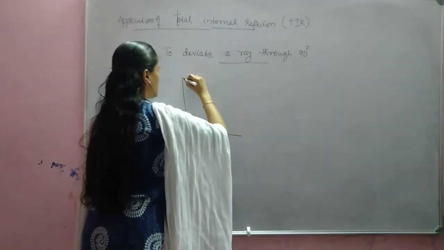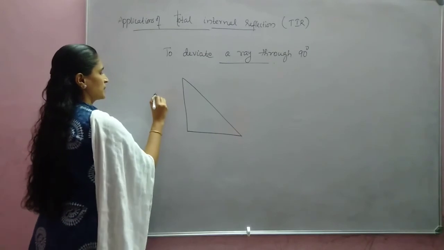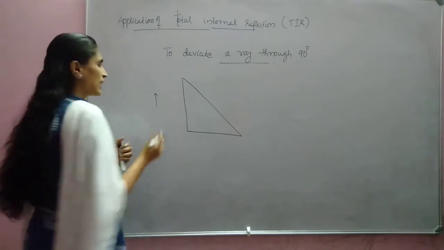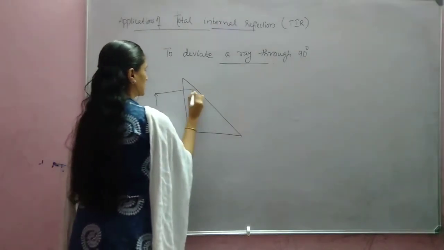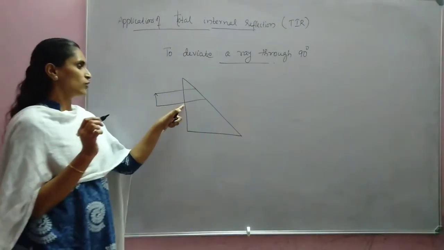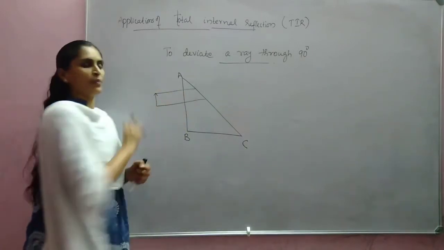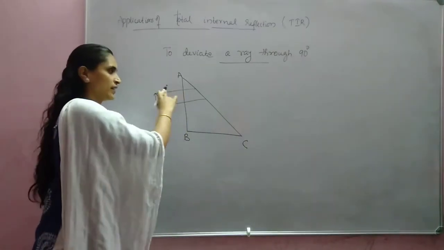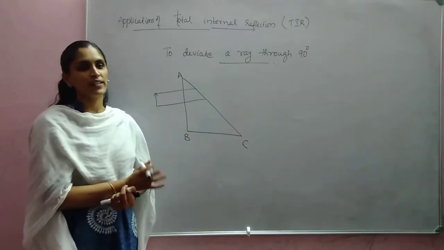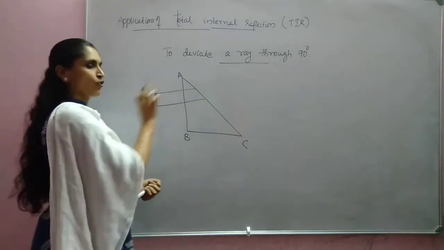So one angle is 90 degree. Here an object is kept. Whenever light is incident here, so whenever light is incident on this first face AB, what happens? It will travel in a straight line only without any bend. Why is it moving like that? There is no refraction. Refraction is applicable only for oblique incidence. Since it is incident normally, it will follow the same path.